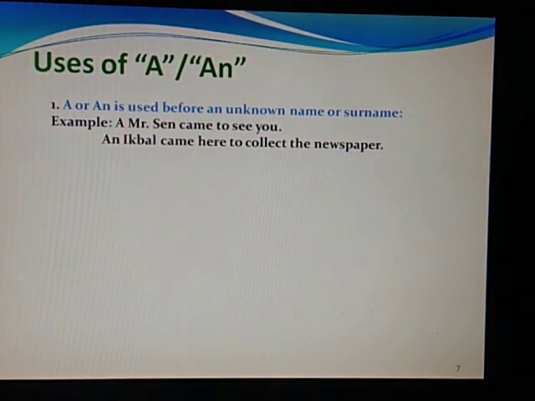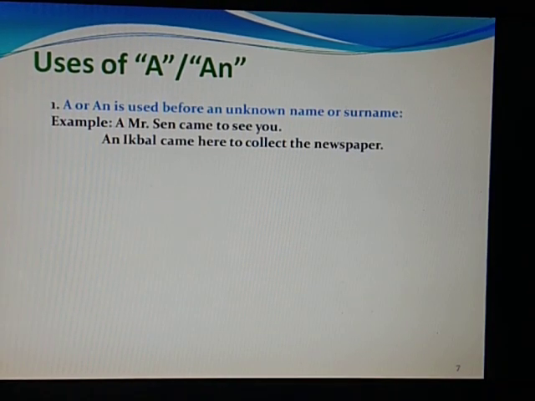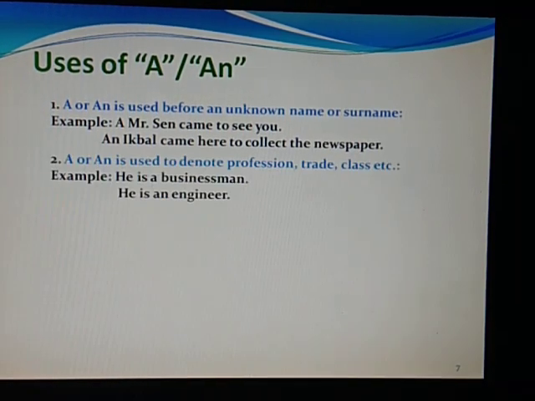Now uses of a or an. A or an is used before an unknown name. So whenever we call out any unknown name, we use a before it. Like a Mr. Sain came to see you, and an Iqbal came here to collect the newspaper. So we use it only when we do not know the person. A or an is used to denote the profession, trade or class. Like he is a businessman, he is an engineer.